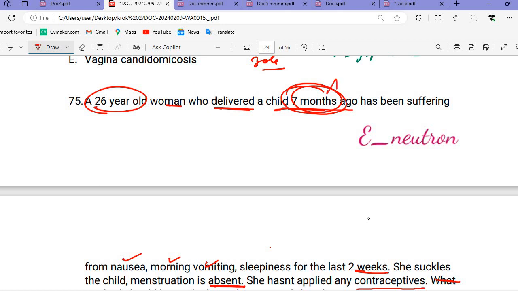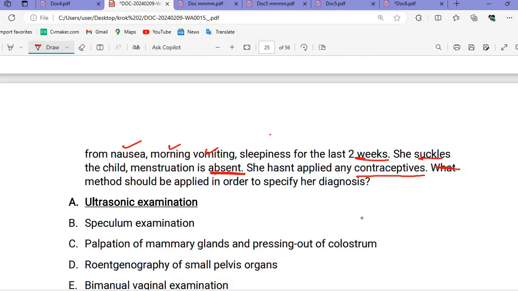Now don't get confused with the 7 months. Usually lactational amenorrhea ends in 6 months. That is the maximum. But if the baby is continuously suckling, it can be extended for more months, but the maximum is still 6 months only. So if she delivered 7 months ago, don't get confused. She may suckle the child even till 2 years. So what examination will we do? Ultrasound examination.